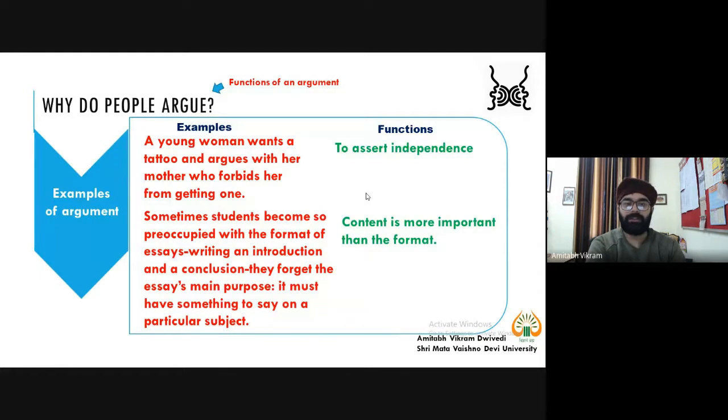What is the function? Something is happening in front of you, and you need to find out what the function is, why something is happening. So here are a couple of examples in front of you. The first example is: a young woman wants a tattoo and argues with her mother, who forbids her from getting one. Now this is an example of a quarrel or a disagreement.